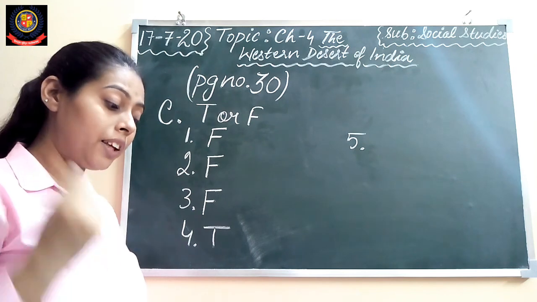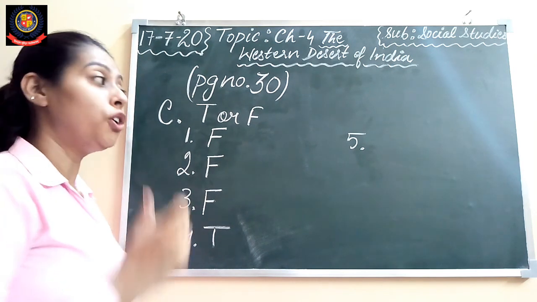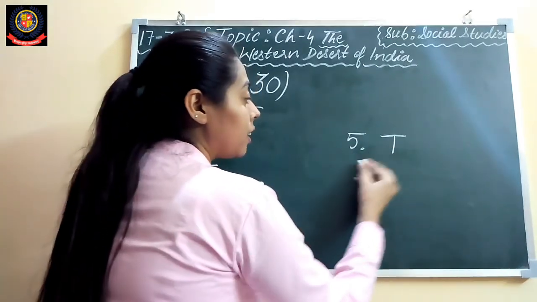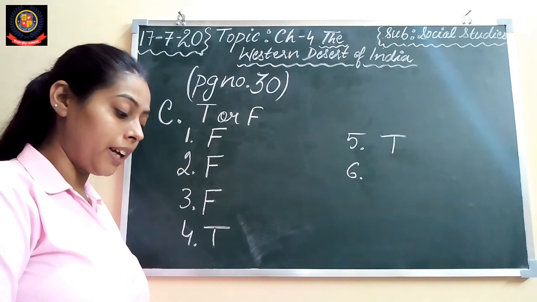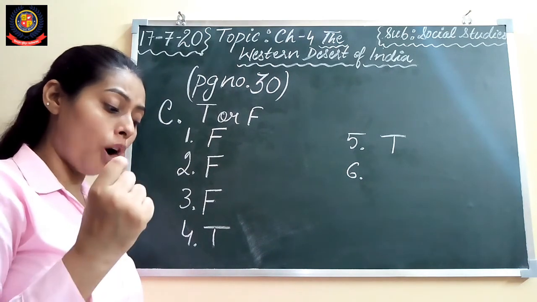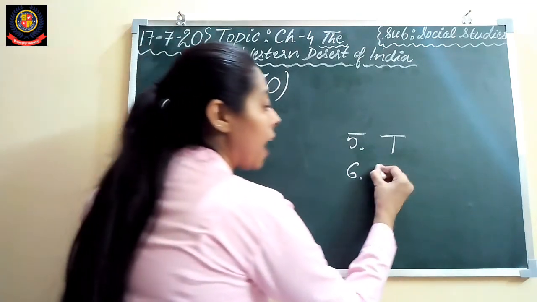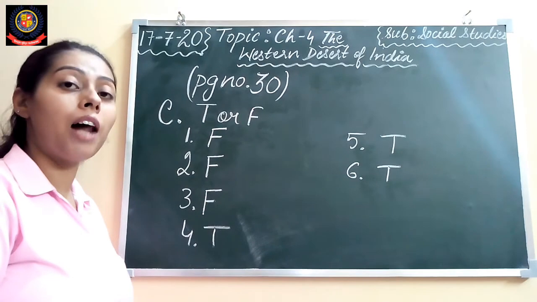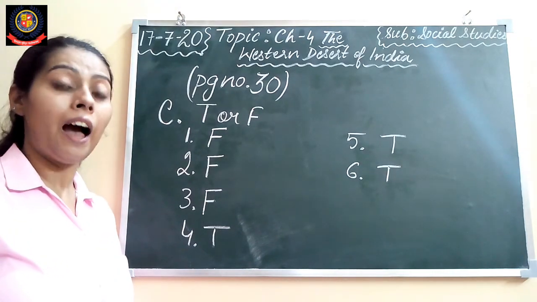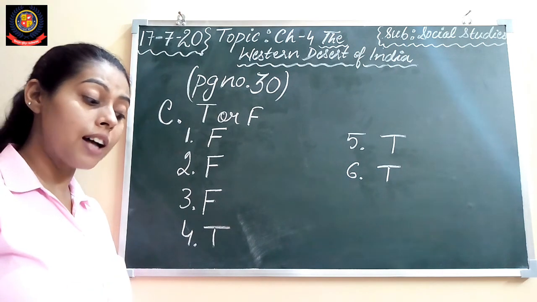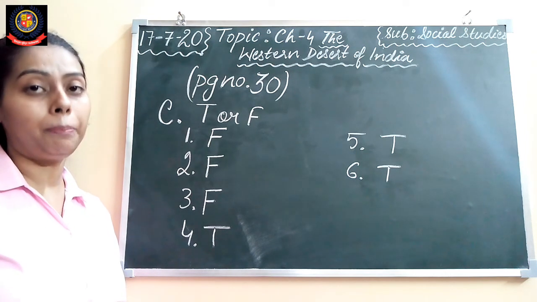Now fifth, the Indira Gandhi Canal is also known as the Rajasthan Canal, true. Next, sixth, black soil is found in the Malwa Plateau, true. The black soil is found in the Malwa Plateau, right? Now students, we have done exercise C. Now exercise D is to answer these questions. Now we will do the question answers through the PPT.